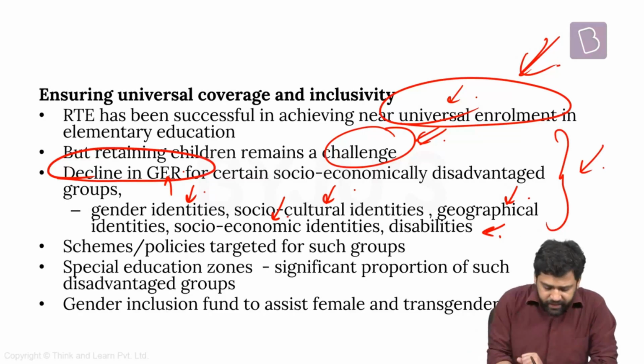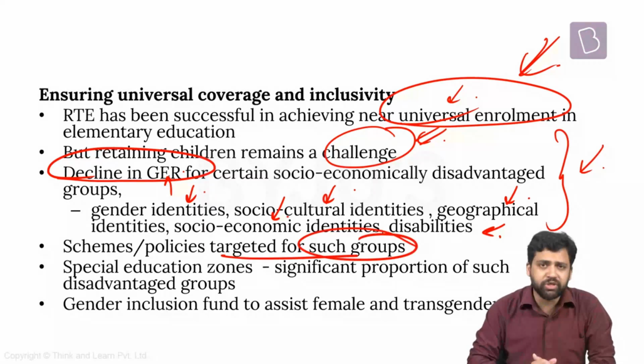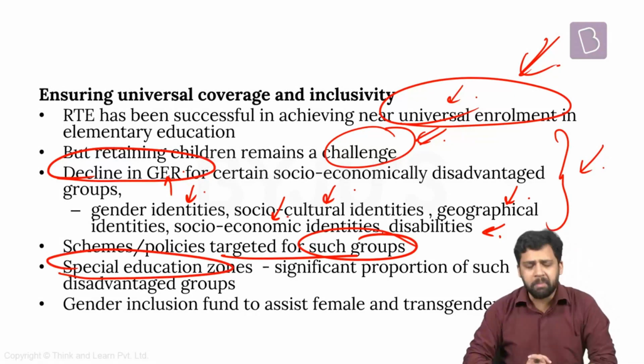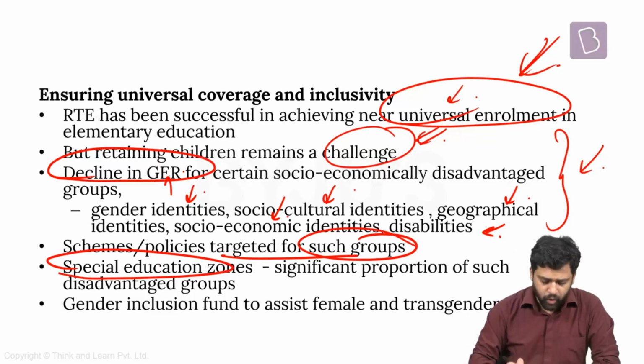It says that we need to have a targeted approach for these communities, special schemes and provisions for communities who have shown a decline in gross enrollment ratio. Apart from that, it says that we need to have special education zones. Certain zones can be demarcated. These are zones where you have an overlap of these kinds of communities who are extremely vulnerable when it comes to access to education.